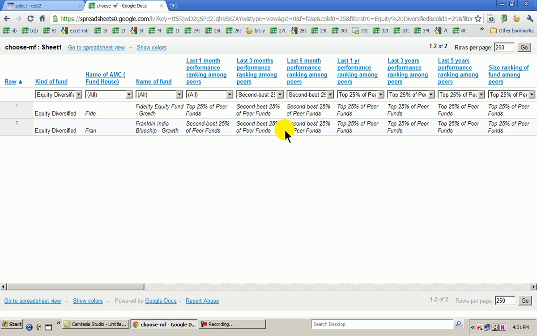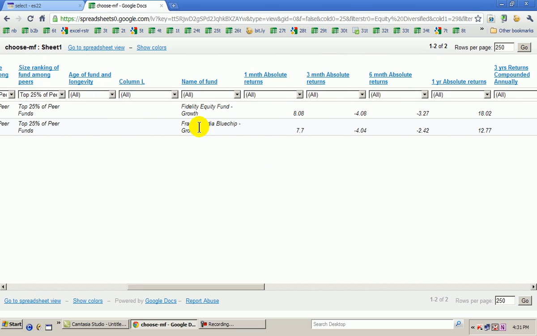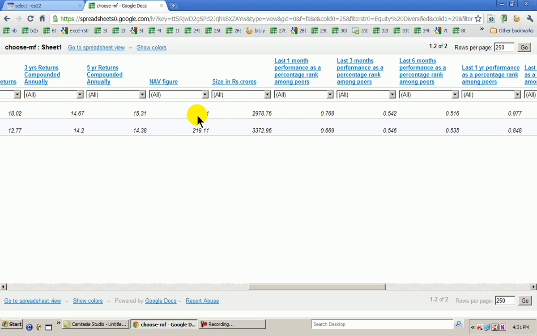Now how do I get this data? Is this data real time? Is this data correct? Is this data true? Absolutely. All you need to do is look, the data is pasted right here. You can see the name of the fund, the returns, the 1 month, 3 months, 6 months absolute returns, all these returns here. You can see the NAV figure which is given here. You can see the size.